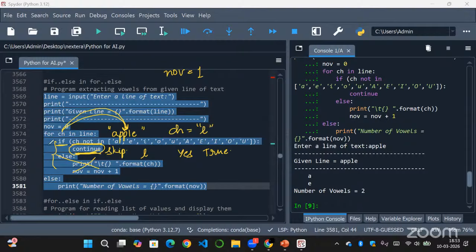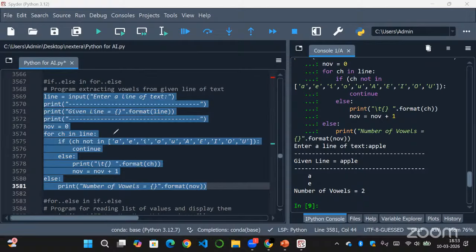Now it will again go to the for loop, and ch will represent the next character, that is E. Our NOV is still 1 now. Now ch represents E. Now it will check the if else block. The if, that is our condition, it will check first. Now ch equal to E. It will check the condition ch not in AEIOU or capital AEIOU.